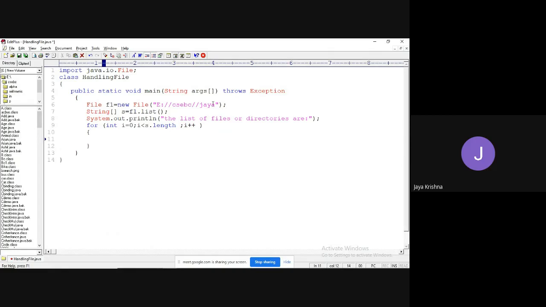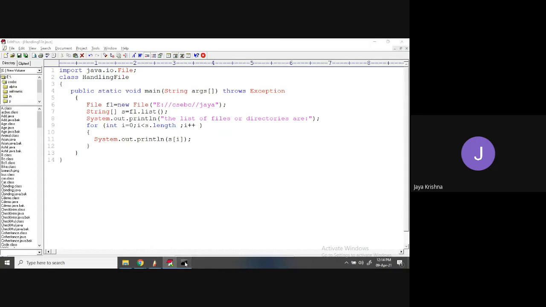Then I will print each and every name of the file, s of i. Let me execute and check.